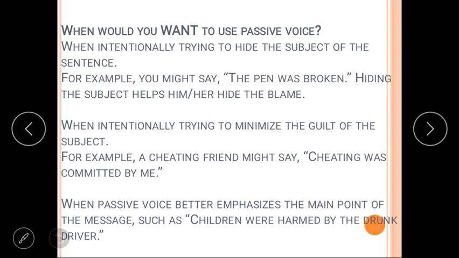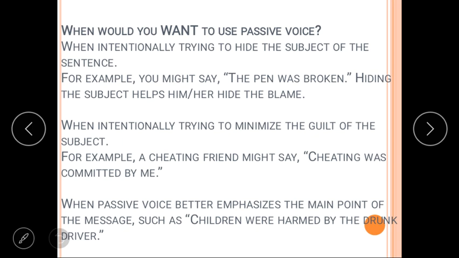First, when intentionally trying to hide the subject of the sentence. Sometimes, students, we want to hide the doer of an action. At that time we use passive voice. How? Let's see the example. You might say, the pen was broken. Hiding the subject helps him or her hide the blame. It means we didn't write here the doer. We highlighted here the receiver of the action, and that is the pen. By whom it was broken is not mentioned. In active, we can write that Ram broke the pen.